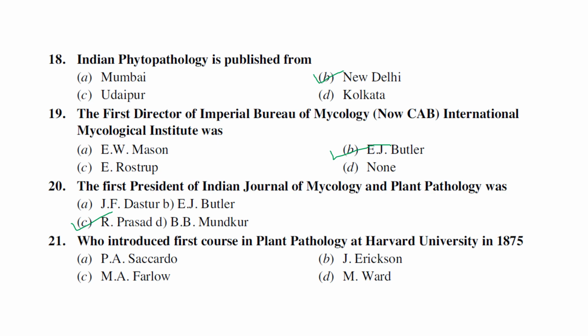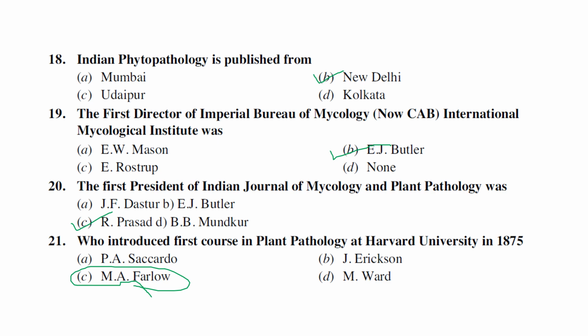The next one is who introduced the first course of plant pathology at Harvard University. The first course of plant pathology at Harvard University was established by M.A. Farlow in 1875. The first course they introduced was diseases of crops. Whatever new things they found related to diseases of crops, they used to teach in 1875. He is the first one who introduced plant pathology as a university course. He was the only pioneer at the time, and he taught only diseases of crops.